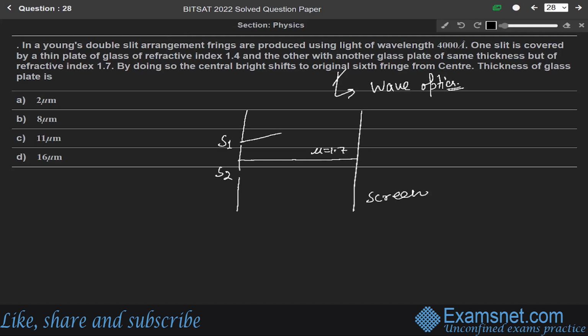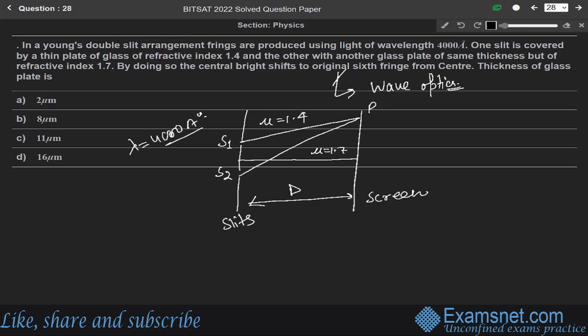Let us say rays are coming from slit S1 and slit S2 to point P. This refractive index is given as 1.4 and this is 1.7. The wavelength is given as 4000 angstrom, and this is capital D, the distance between the slits and the screen.